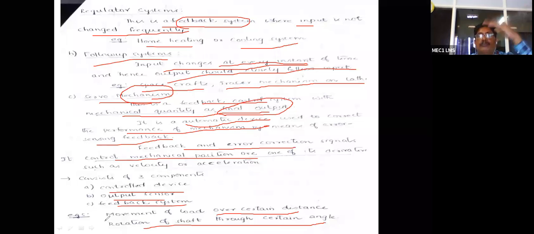Same as what I said in the example, right? So moving a load, here I am carrying a cell phone, right? It's moving from one place to another place. So it will travel some distance linearly, and maybe rotation, and then it is placing at wherever required. It's a pick and place, right? In that pick and place motion, the motion will be controlled with some mechanical linkages, maybe the rotation or maybe the linear. That means it will rotate through a certain angle.